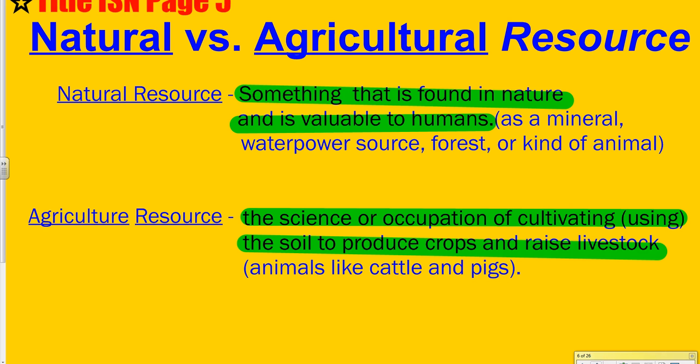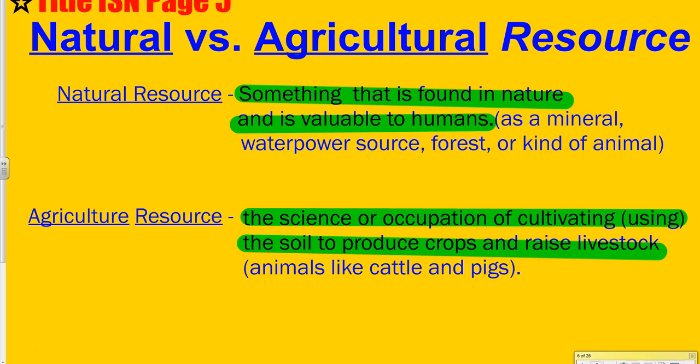Okay, so what you're going to do right now is go to page 5 of your ISN first. I'm going to give you a second. If you want to pause this video, go ahead and pause it. Once you are on page 5 of your ISN, I want you to divide it into 2. Draw a horizontal line through the center of your page. That's a line that goes side to side. I want a top half of the page and a bottom half of the page.